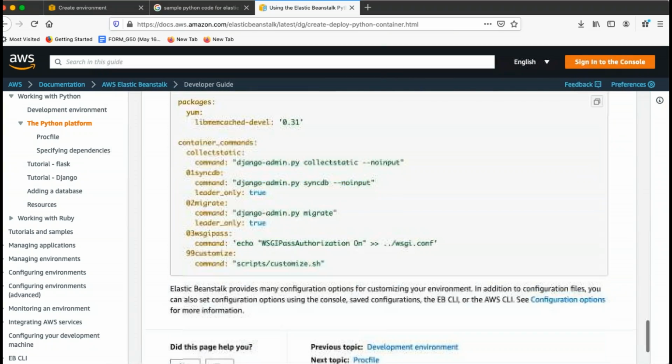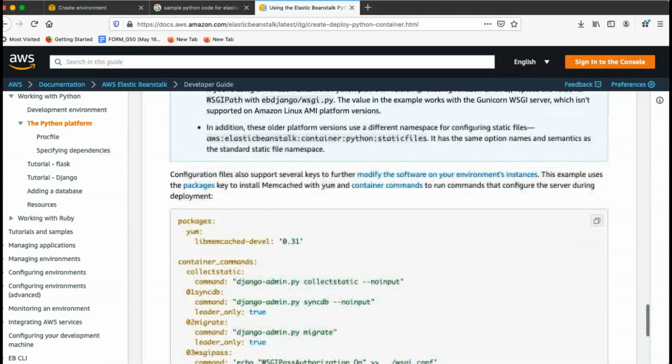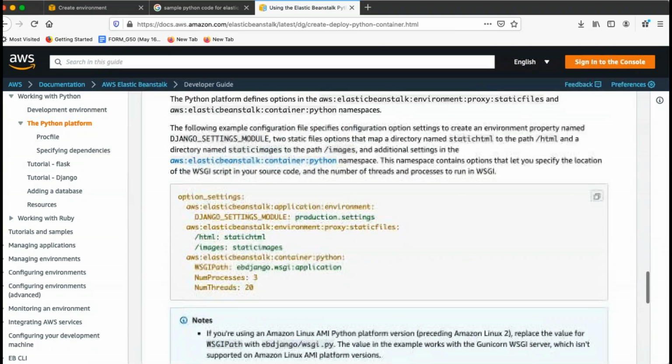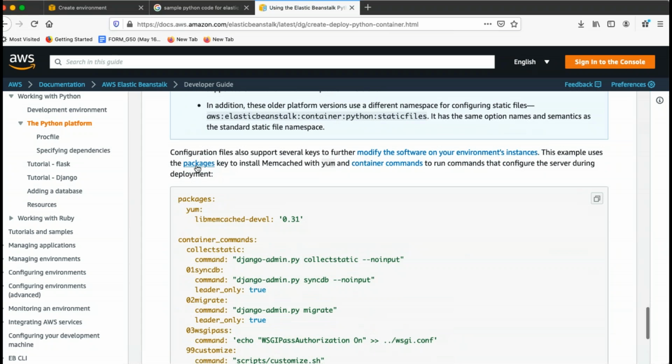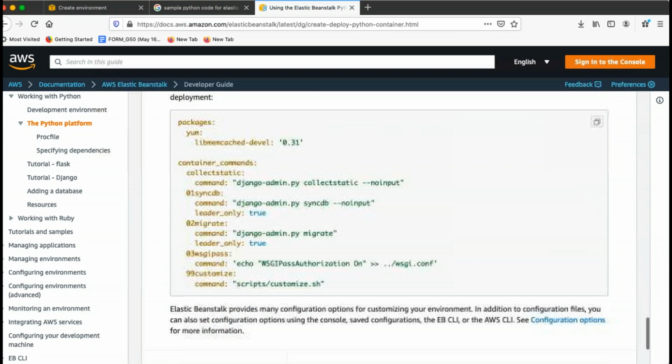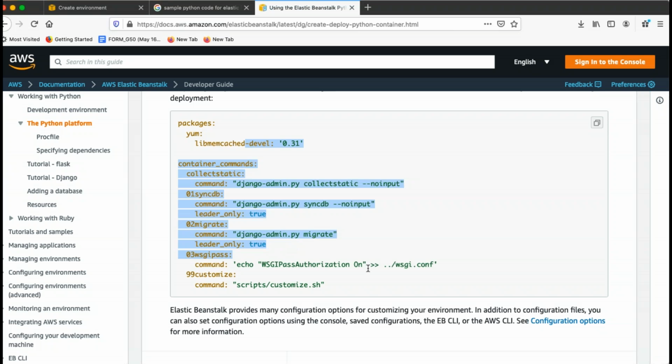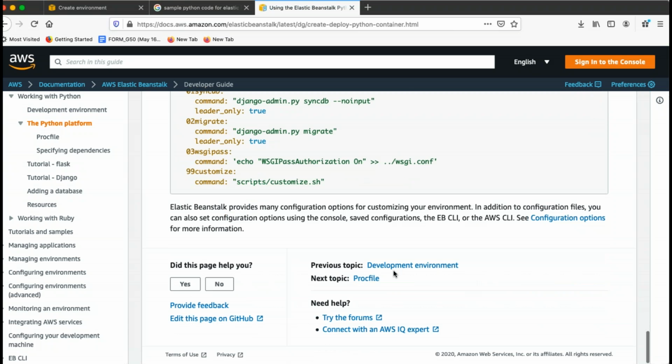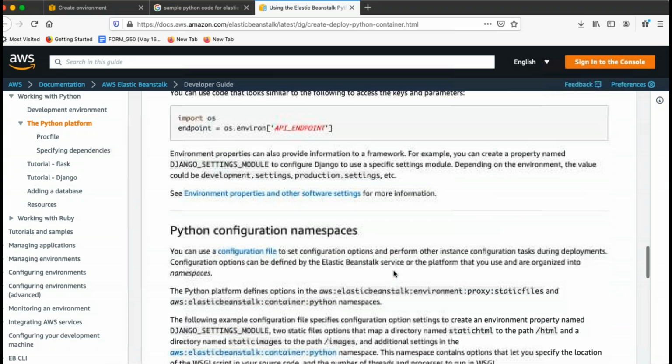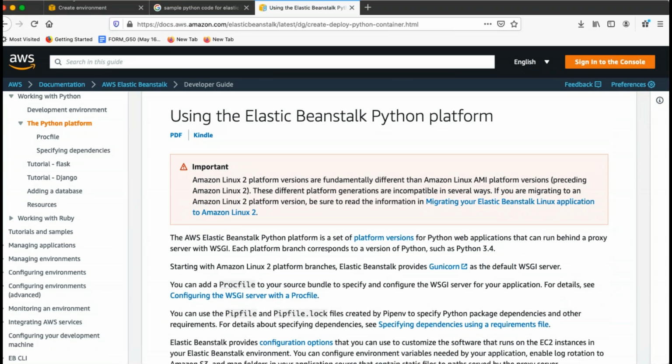This will give me the basic understanding. See, there's the deployment package which we can use for Django plus Elastic Beanstalk. It's a basic script available for deployment purposes.